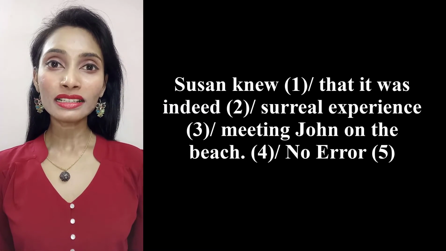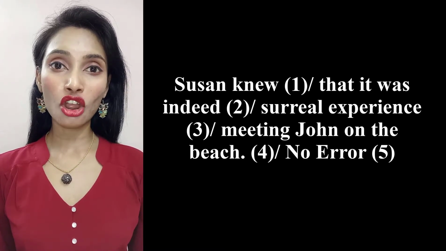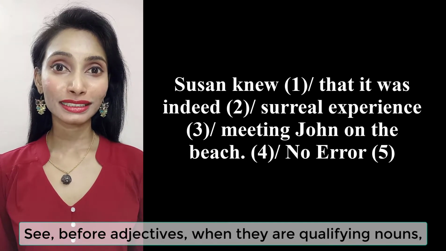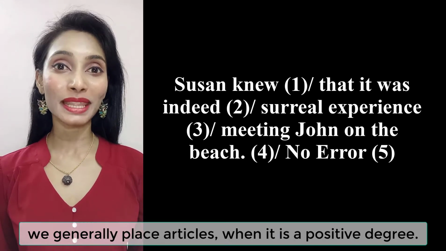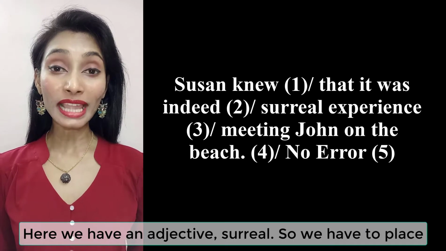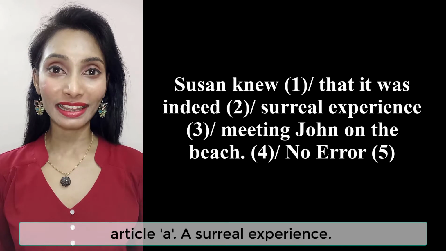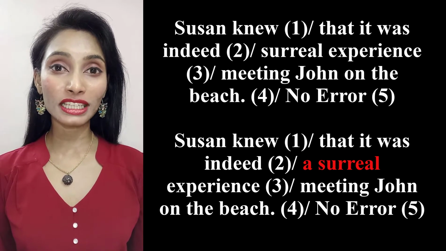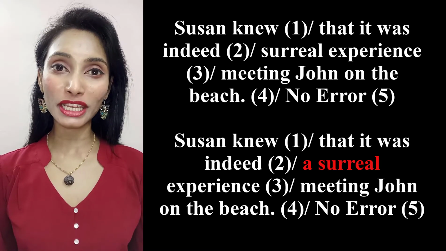Next sentence. Susan knew it was indeed surreal experience to meet John on the beach. What is the error? See, before adjectives, when they are qualifying nouns, we generally place an article when it is a positive degree. Here, we have an adjective surreal. So, we have to place the article a: a surreal experience. Hence, the correct sentence is, Susan knew that it was indeed a surreal experience meeting John on the beach.